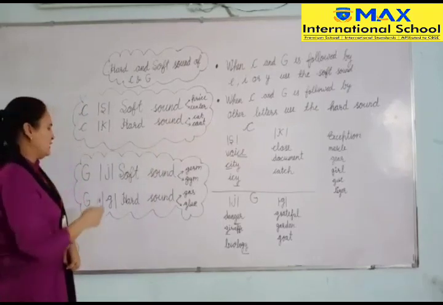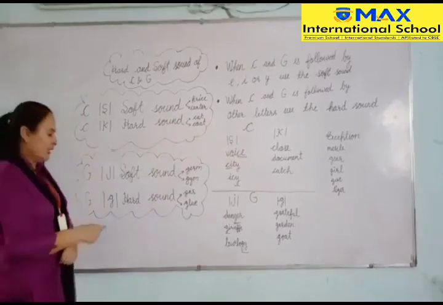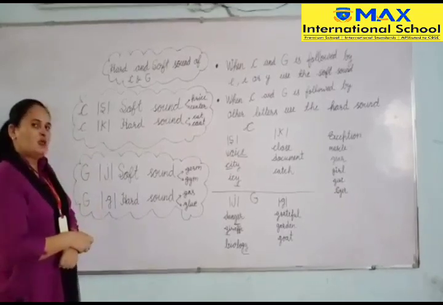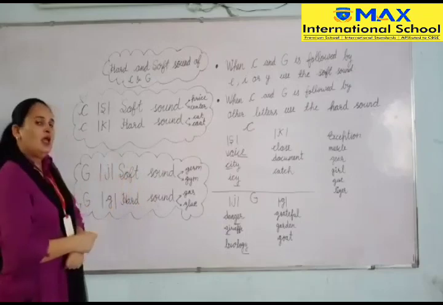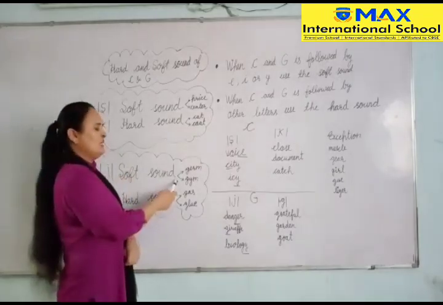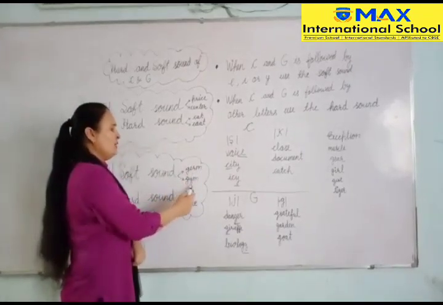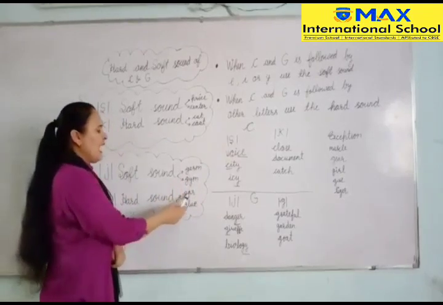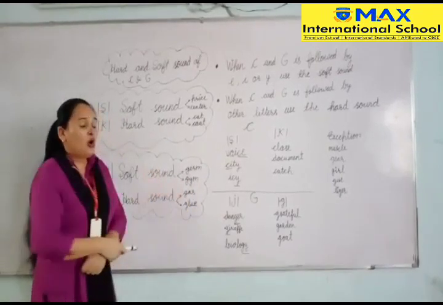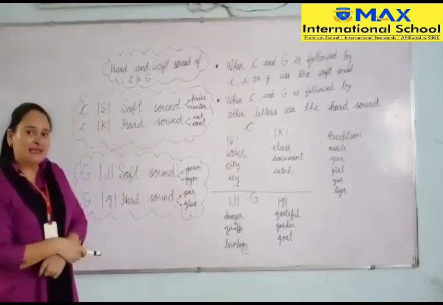Sometimes it sounds like J, sometimes it sounds like G. That's because J is the soft sound and G is the hard sound. Here are some examples of soft G: jump, gym. Here are some examples of hard sound of G: gas, glue. Okay students, how do you know which one is which?